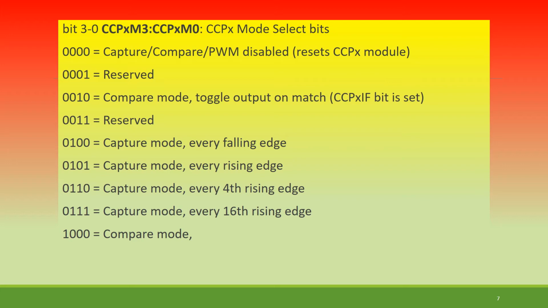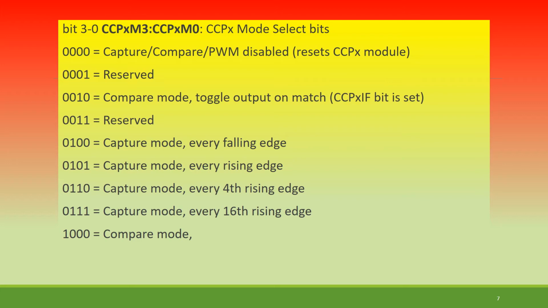In total there are 4 bits: capture, compare, PWM disabled. Reset CCPx module when these 4 bits are 0000. When it is 0001, it is reserved. 0010 is compare mode, toggle output on match, CCPxIF bit is set. 0011 is reserved again. 0100 is capture mode every falling edge. 0101 is capture mode every rising edge. 0110 is capture mode every fourth rising edge. 0111 is capture mode every 16th rising edge. And 1000 is compare mode.